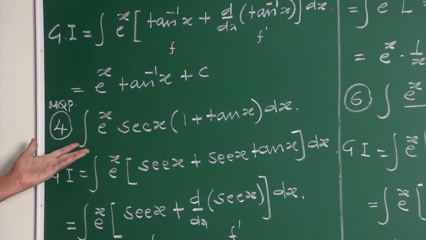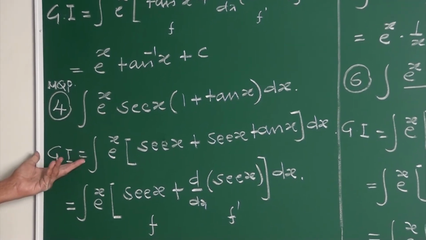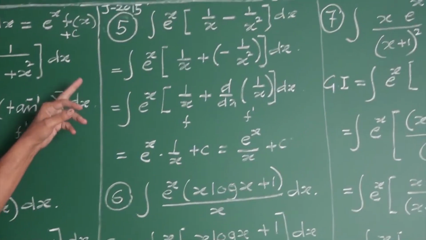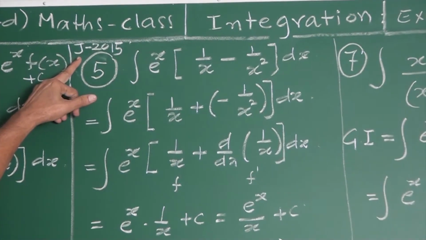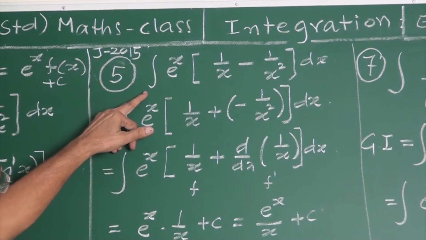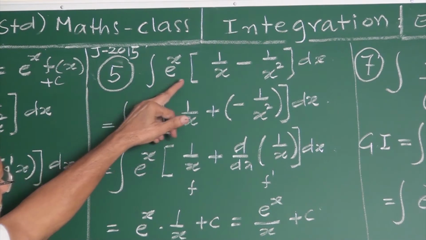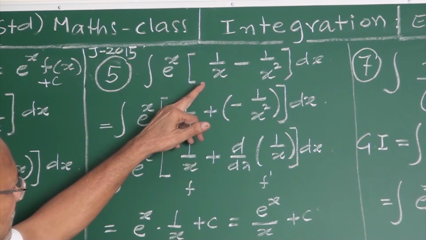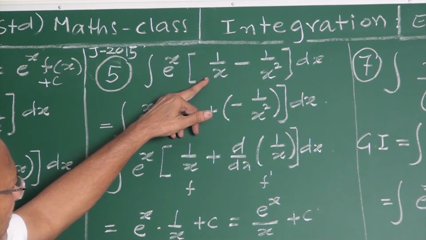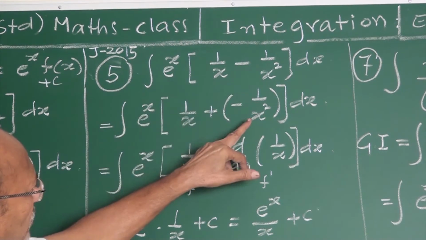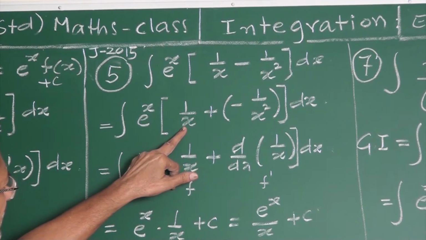It is a very simple example, given in this year's model question paper, either as 1 mark or 2 mark questions. This is the next example which appeared in the question paper of J 2015. Evaluate the integral e to the power x into [1 plus x minus 1 upon x square], that is 1 upon x minus 1 upon x square. Minus 1 upon x square is the derivative of 1 by x.